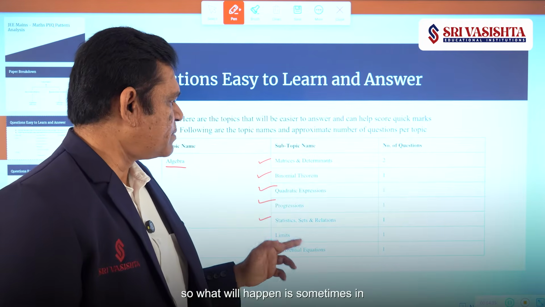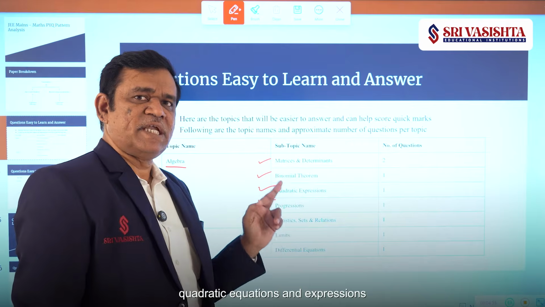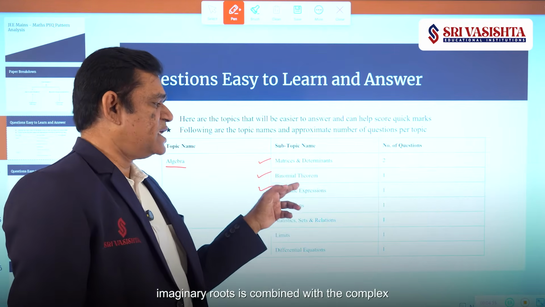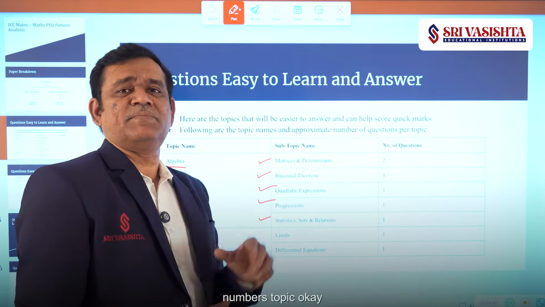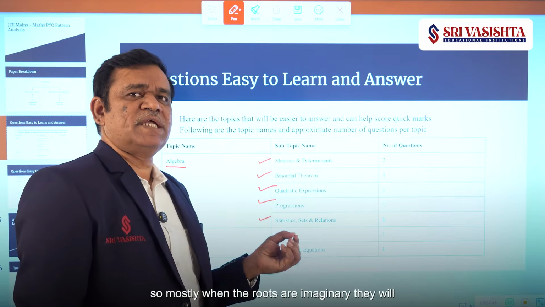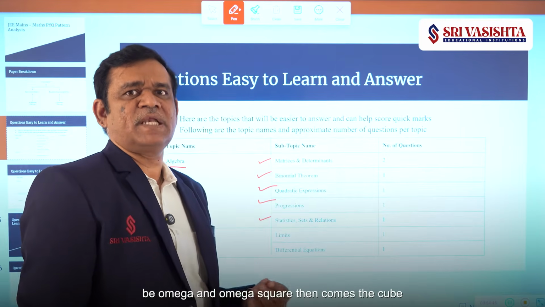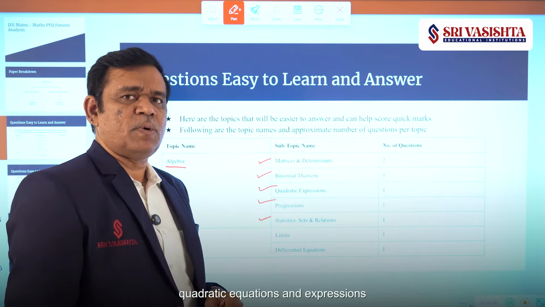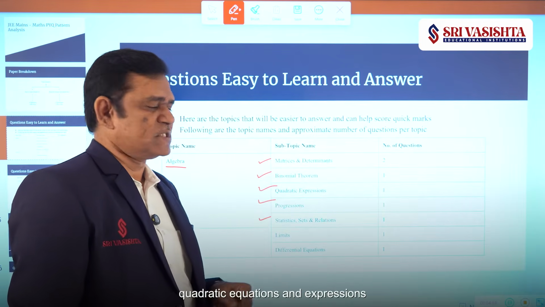Sometimes in quadratic equations and expressions, the roots are imaginary, and those imaginary roots are combined with the complex numbers topic. Mostly when the roots are imaginary, they will be omega and omega square. Then come the cube roots of unity properties in quadratic equations and expressions.